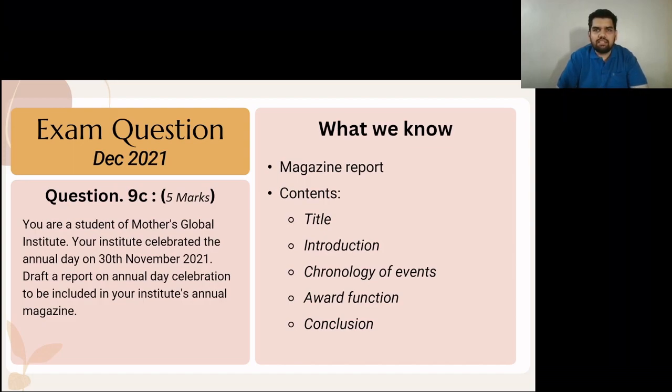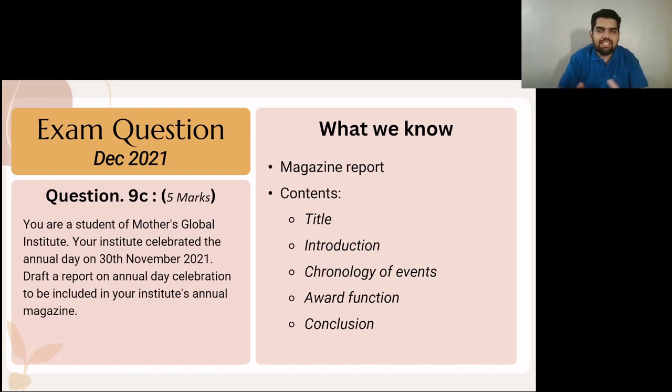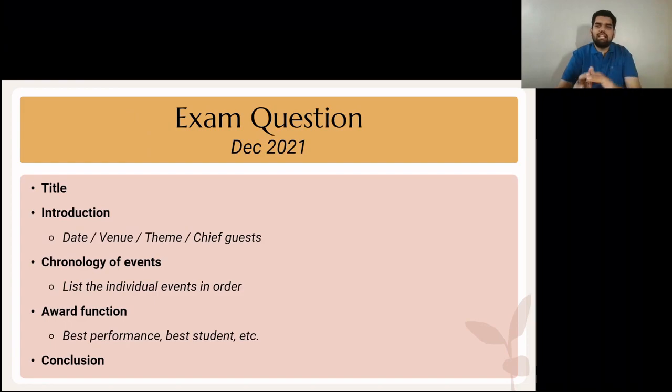Structure would look something like this. You obviously have a title. You have an introduction where you talk about what the program is. You have a chronology of events. A chronology is a list of the individual events ordered by time. Then you have the award function if there was one, and then the conclusion of the ceremony. So the title, as I said, self-explanatory.